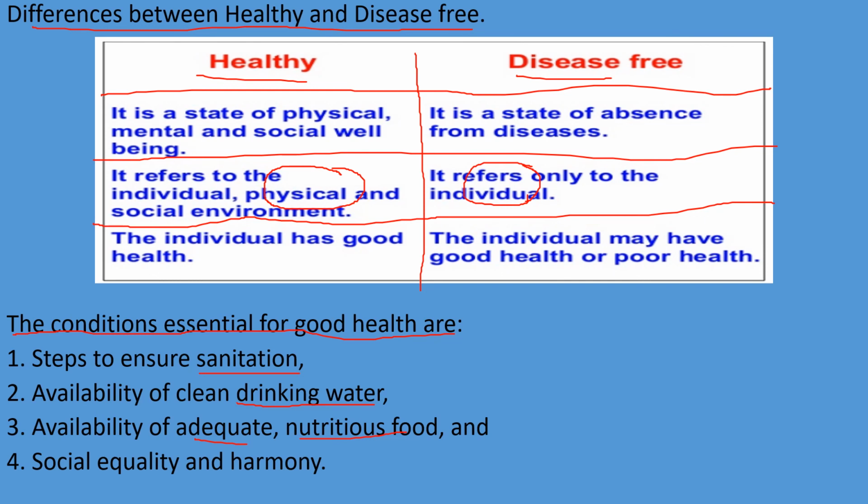We need to have good and adequate food. The last is social equality and harmony. We need to maintain social equality and harmony, which means we need to be strong in mental and social well-being. These are the four conditions essential for good health. Please copy down this page also. Dear students, don't forget to copy down the pages.